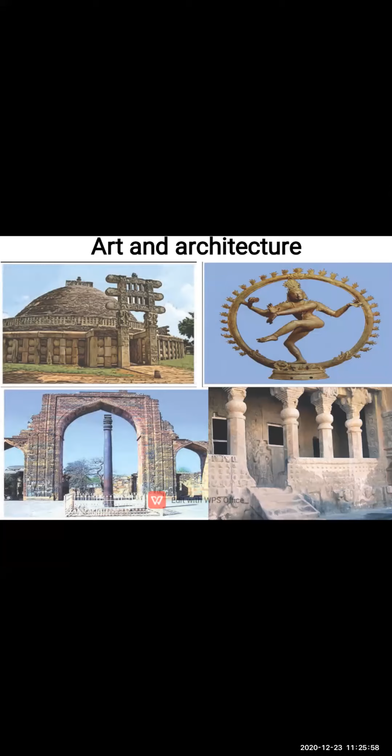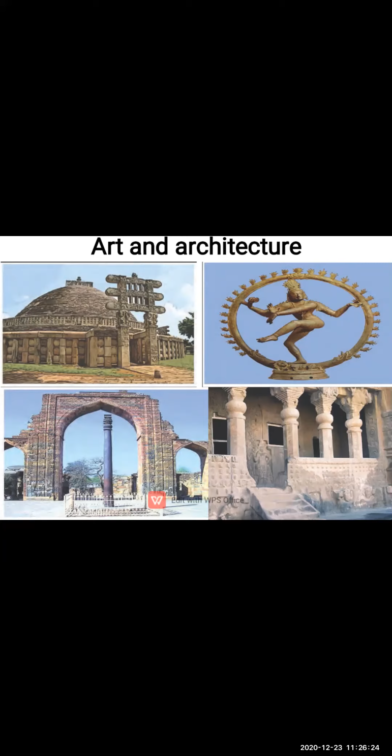Indian architecture reached a high peak, which means it gained more value, at the time of the Maurya and the Gupta period. Then the stone pillars.